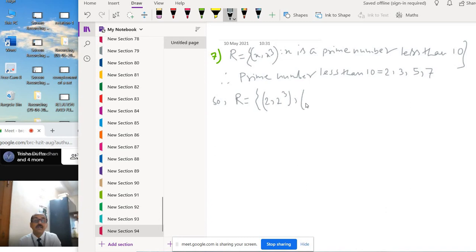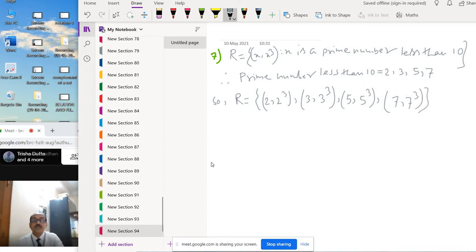Then the second one (3, 3 cube), then (5, 5 cube), and the last element is 7, so (7, 7 cube).